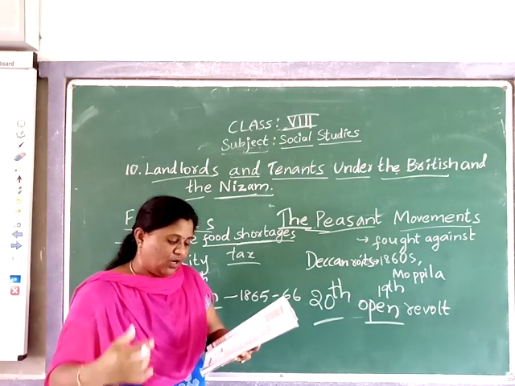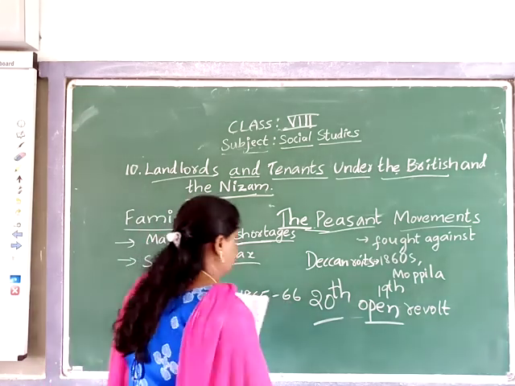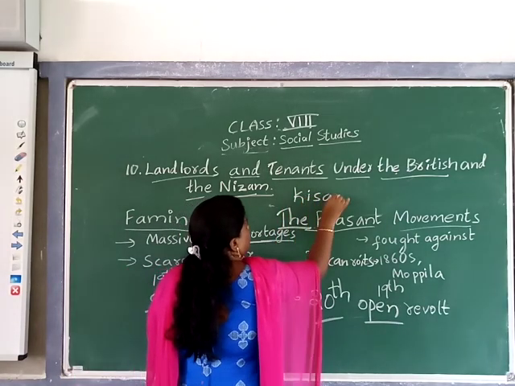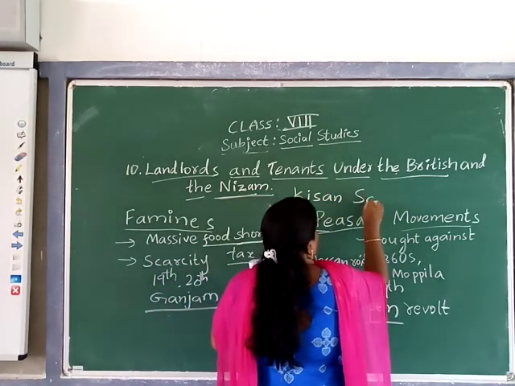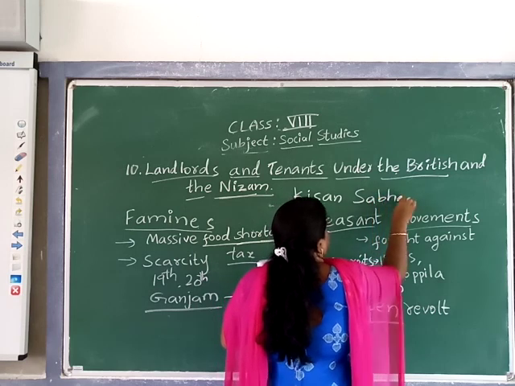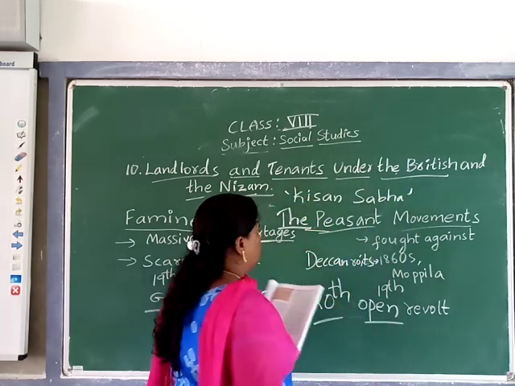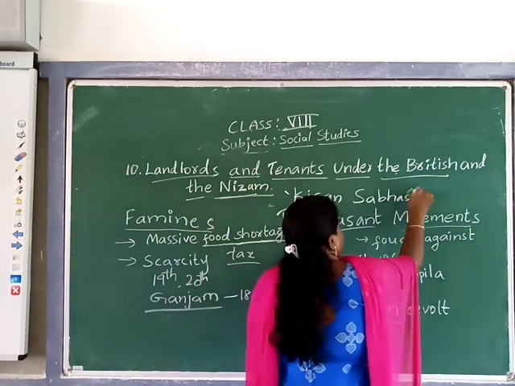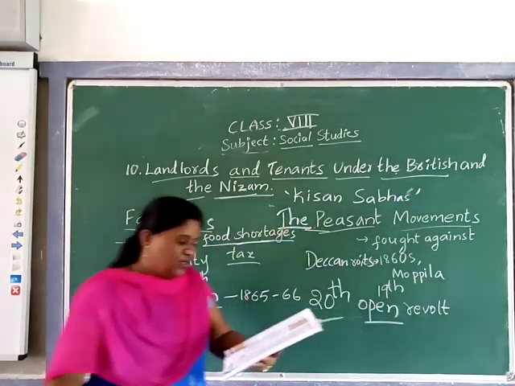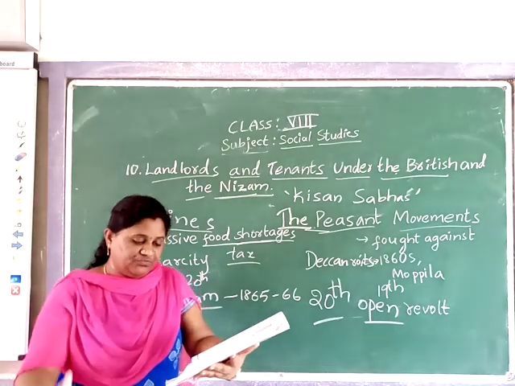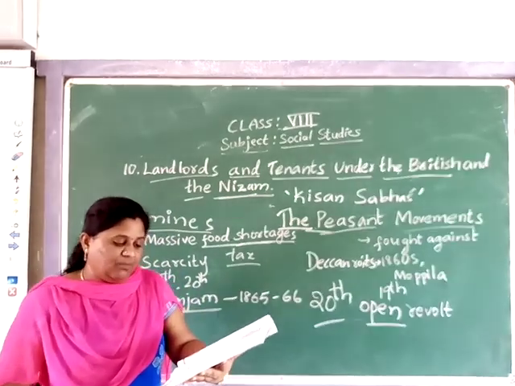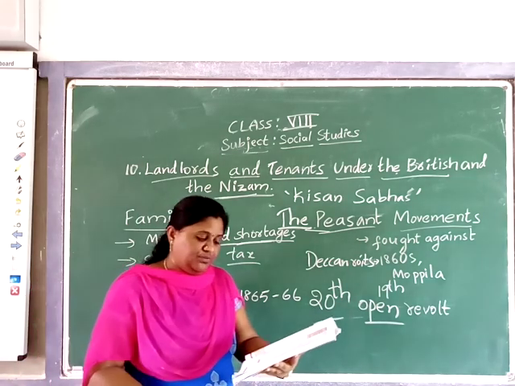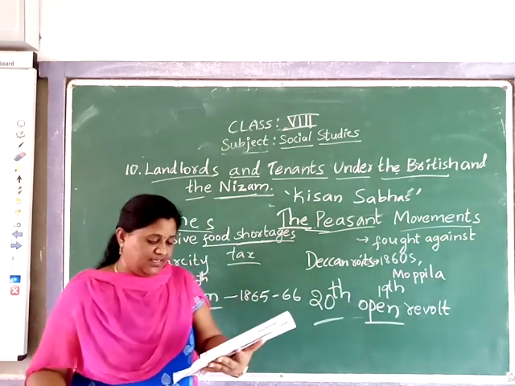The peasants formed Kisan Sabhas. Okay, peasants formed Kisan Sabhas to carry their agitations forward, and demanded abolition of landlordism, reduction of land revenue and control over moneylenders.